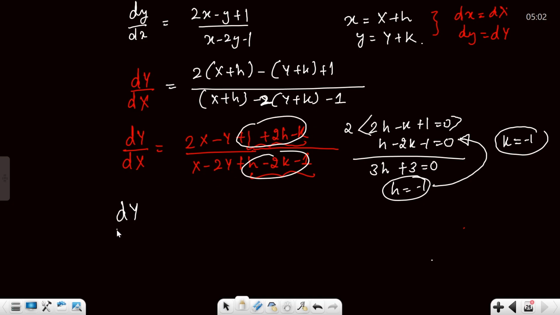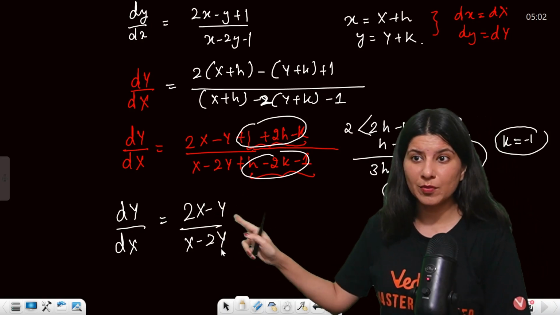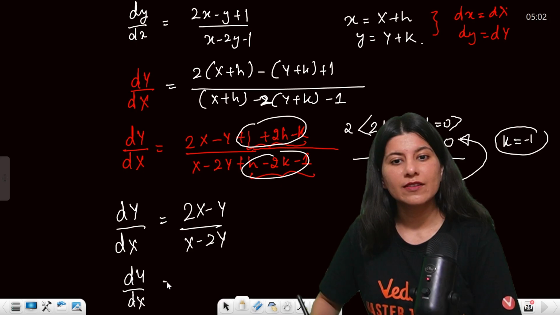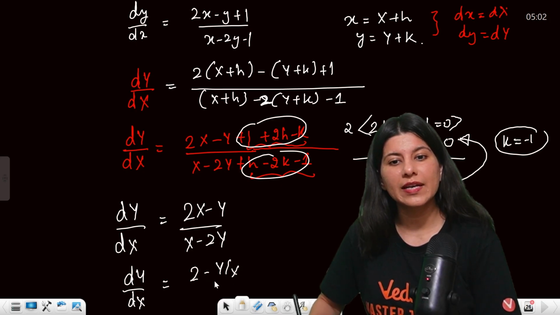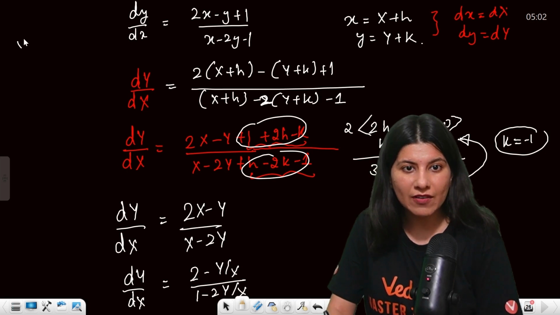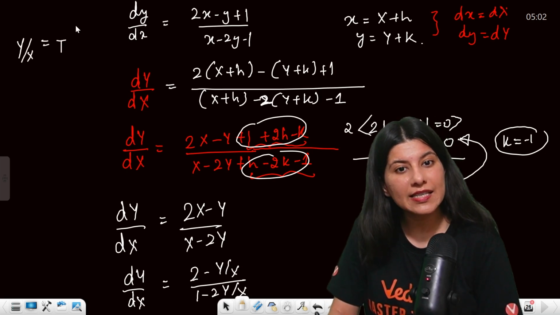So your dy by dx will be 2x minus y upon x minus 2y. Now if you take x common from numerator and denominator both, your dy by dx will become 2 minus y by x upon 1 minus 2y by x. Here y by x will be substituted as t.